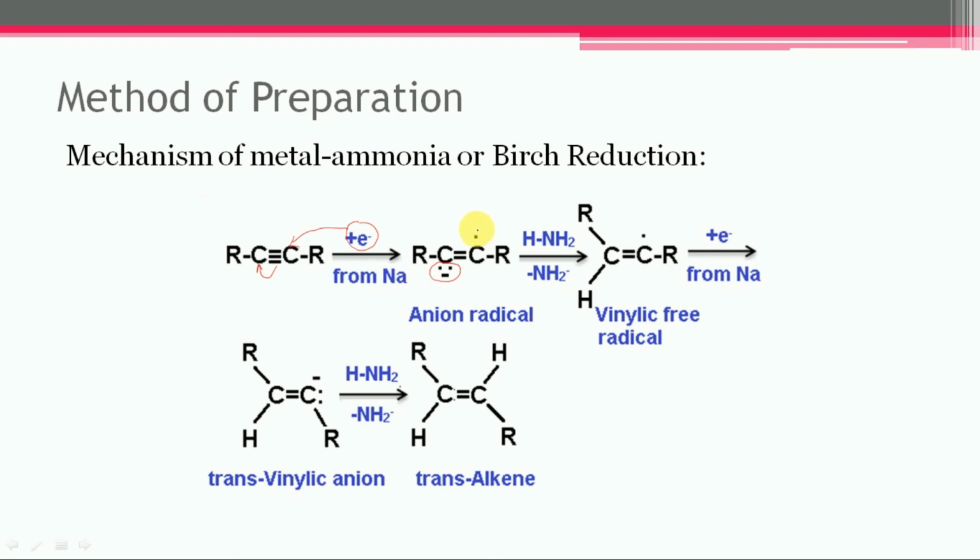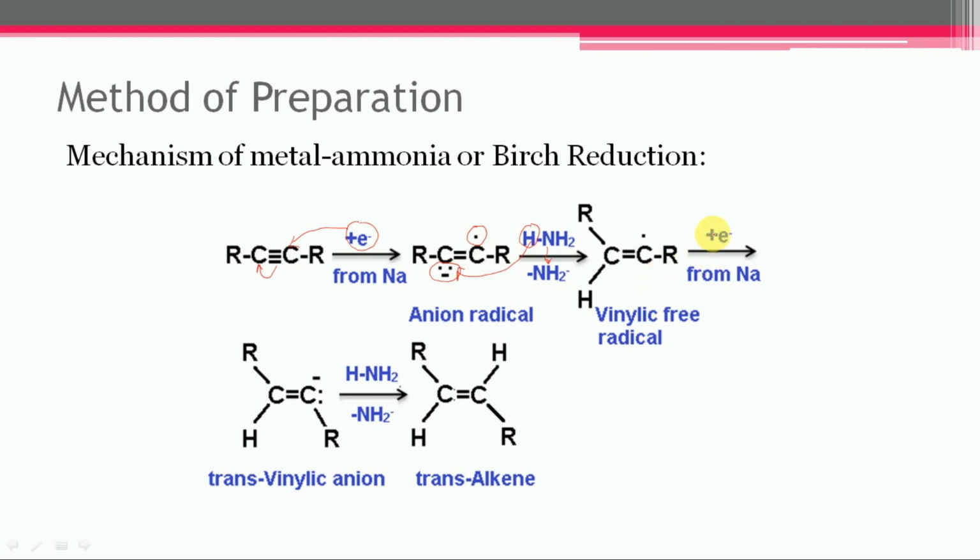So this carbon has a single electron. Now one proton from ammonia is donated to this carbon that has negative charge, and ammonia itself changes into amide, and this vinylic free radical will get formed.